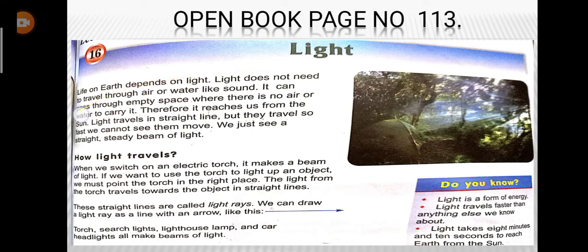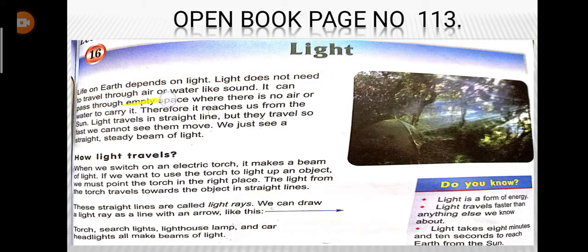First of all, let's do the reading and then I will explain you side by side. As the chapter name tells you, we are going to discuss everything about light in this chapter. We are going to discuss what is light, how it travels, how it helps us to see things, how it forms the images, and how it reacts when it falls onto the different objects. Okay, but before that, let's start with the reading.